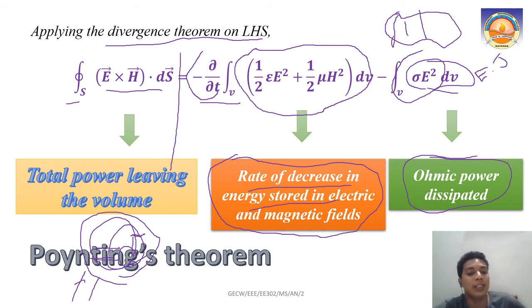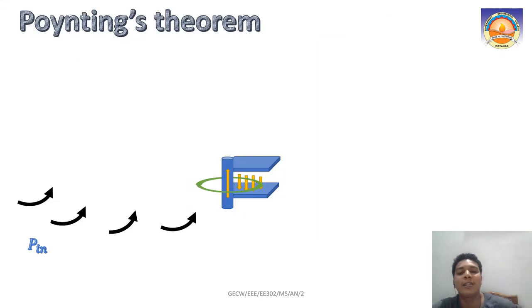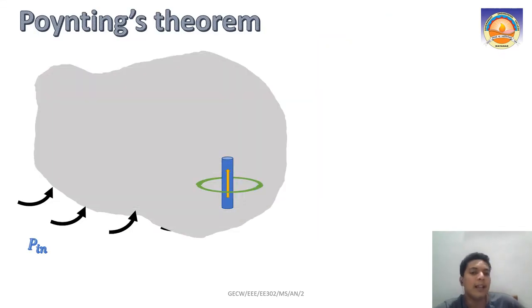So this E cross H is what is meant by Poynting's theorem. Total power leaving the volume equals the rate of decrease in energy stored in the electric and magnetic fields minus the ohmic power dissipated. This is what is meant by Poynting's theorem. Now let us have a more clear picture here.